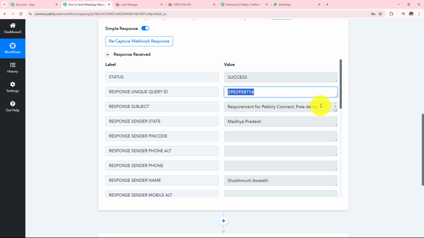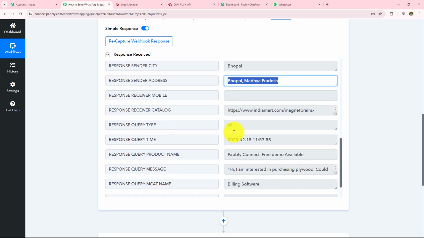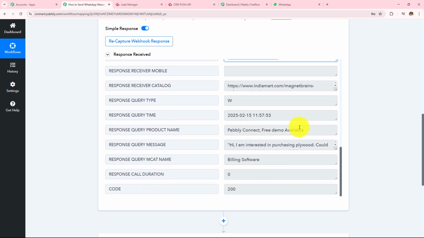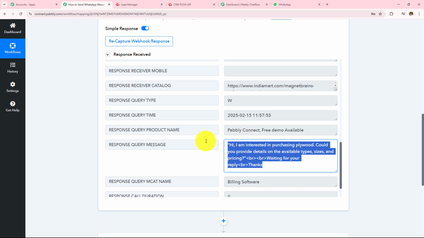Then I have received the response subject as requirement for Pabbly Connect free demo available. The sender state was Madhya Pradesh. The name was this. Then I have received the phone number and the email address as latest@pabblytudes.com. The country is this, company is Latest Company, city is Bhopal, address was Bhopal, Madhya Pradesh. And then I have received the product name, Pabbly Connect free demo available, and here I have received the query. This is the exact query that we have just sent from my profile to my own business and received in my Pabbly Connect workflow.